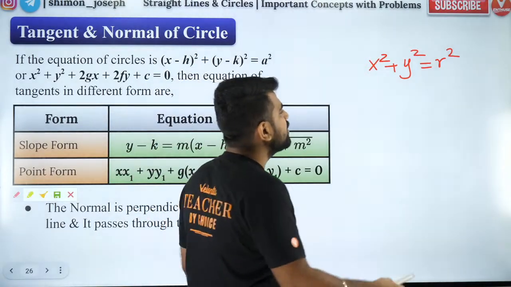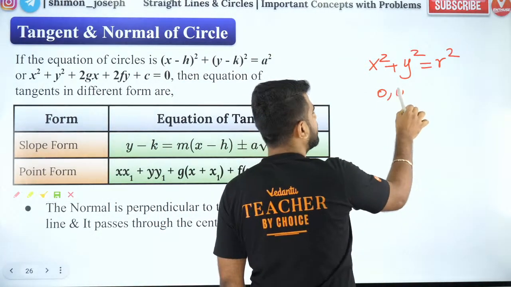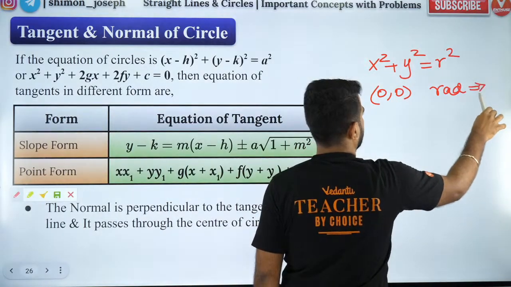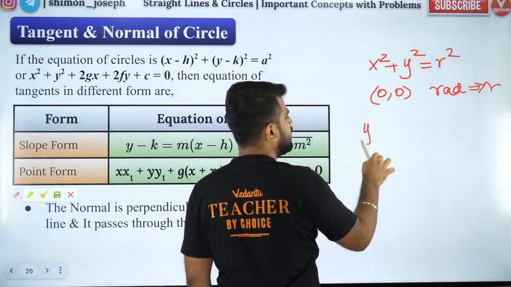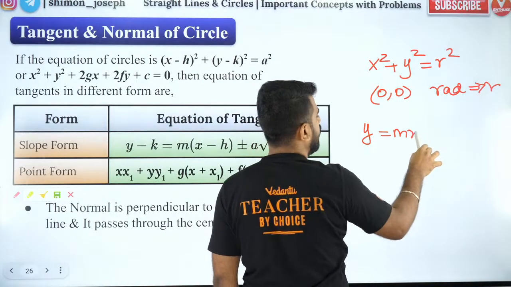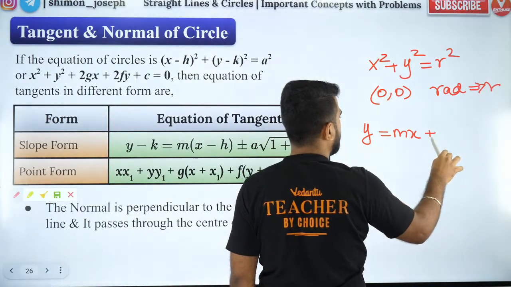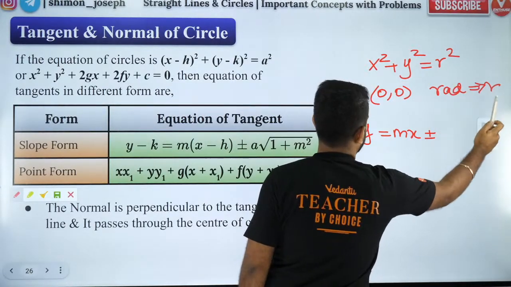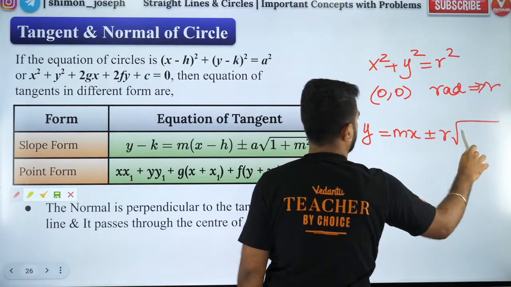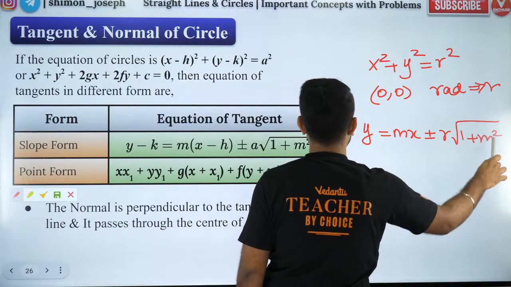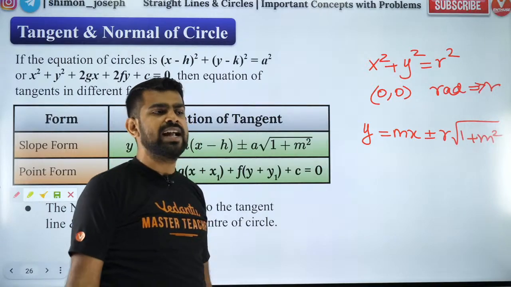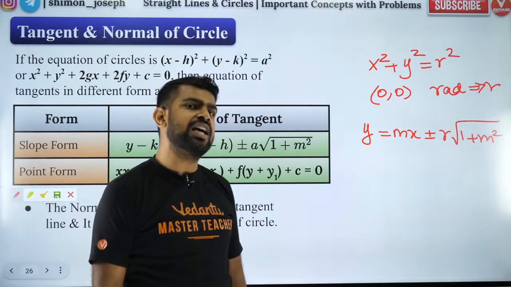So if you have a standard circle with center as 0, 0 and radius as r, then the tangent equation we all know. In slope form, it is y equal to mx plus or minus r into root of 1 plus m square. This is the equation of tangent for a standard circle with center at origin and radius as r.